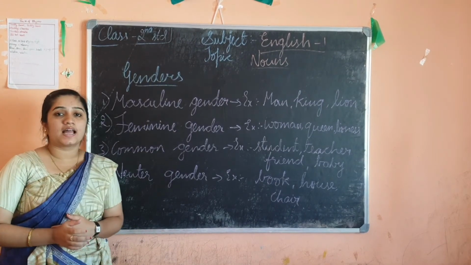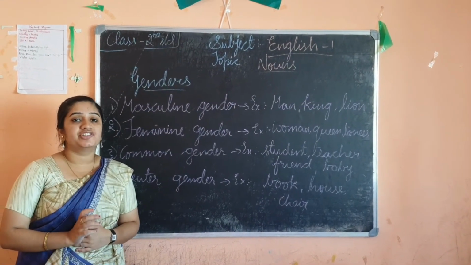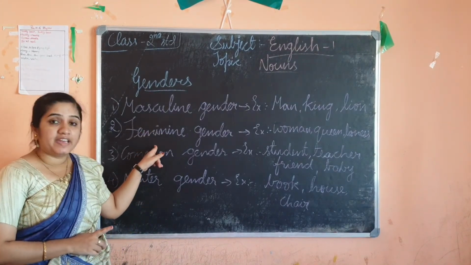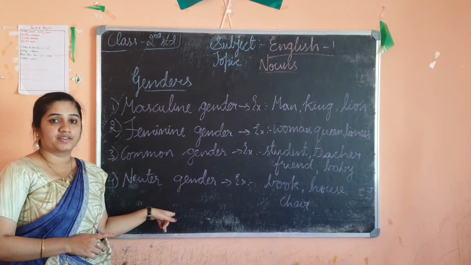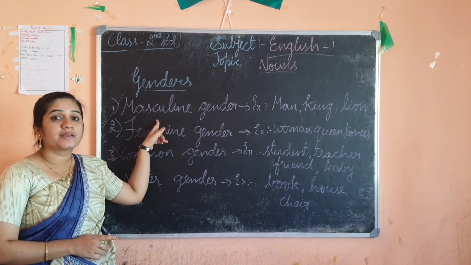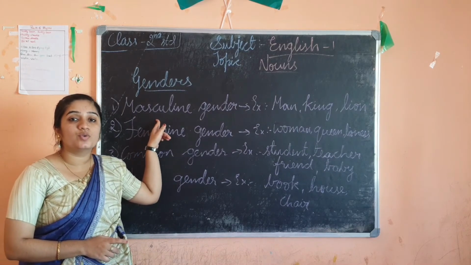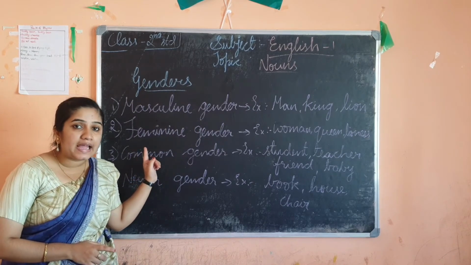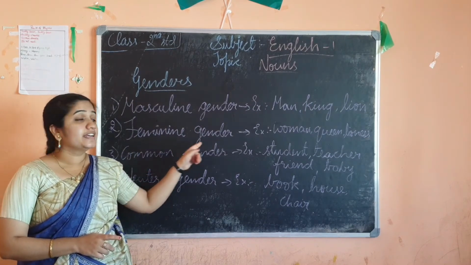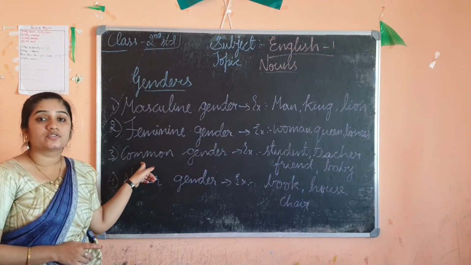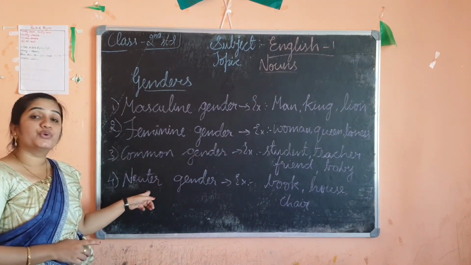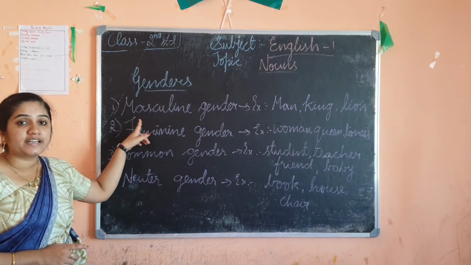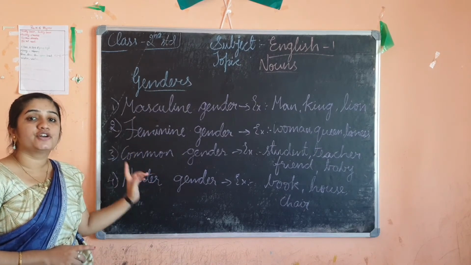Okay, children, now we will see the last topic of this chapter, that is genders. There are 4 types of genders. One is masculine gender, feminine gender, common gender, neuter gender. Repeat. Masculine gender. Feminine gender. Common gender. Neuter gender. Masculine gender, feminine gender, common gender, neuter gender.